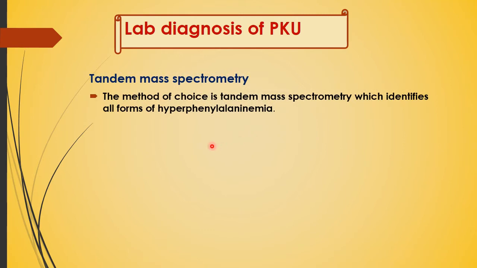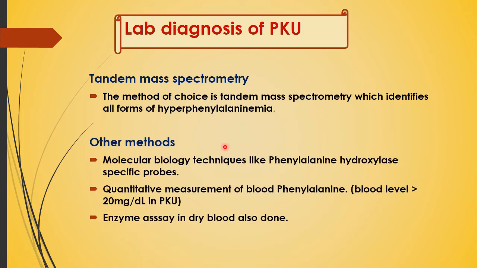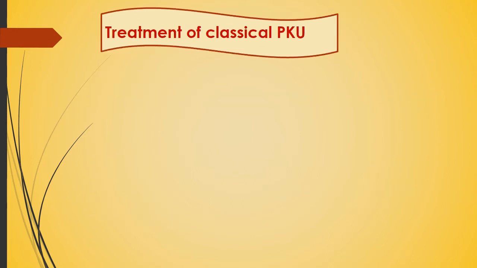Tandem mass spectrometry is the method of choice, which identifies all forms of phenylalaninemia. Then other methods are molecular biology techniques like phenylalanine hydroxylase specific probes, and quantitative measurement of blood phenylalanine. It is more than 20 milligram per deciliter in phenylketonuria. And enzyme assay in dry blood is also done.